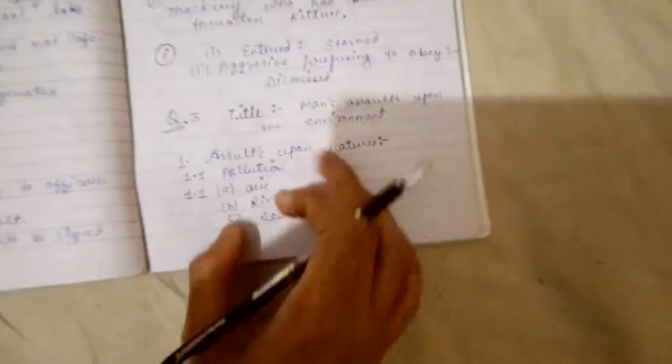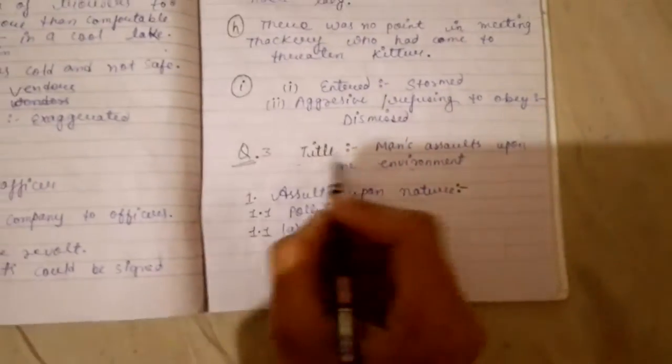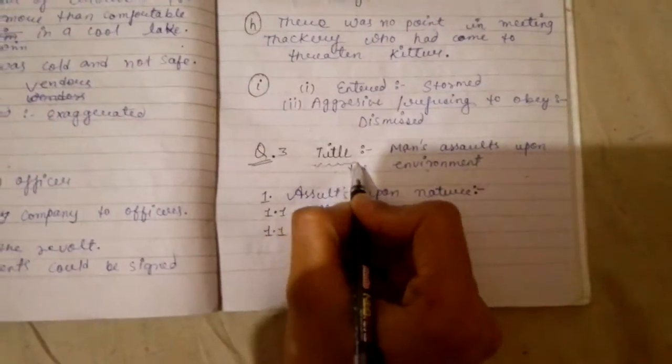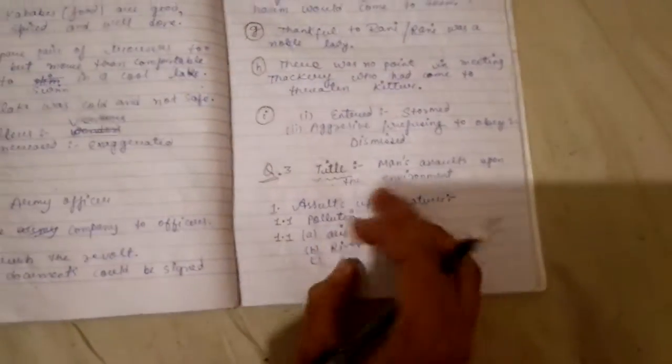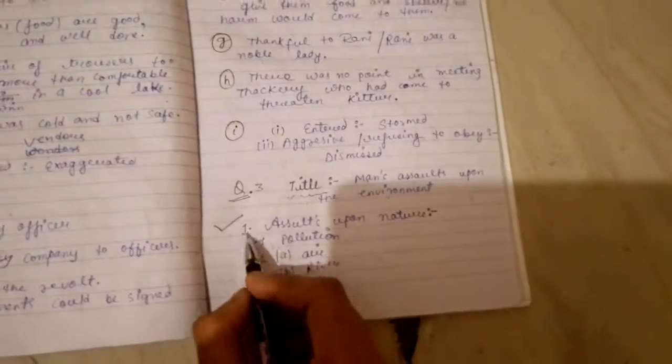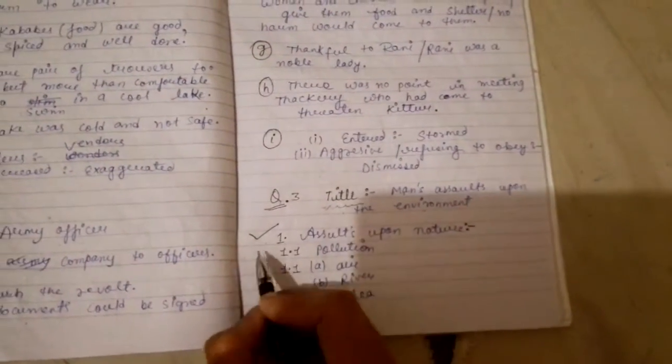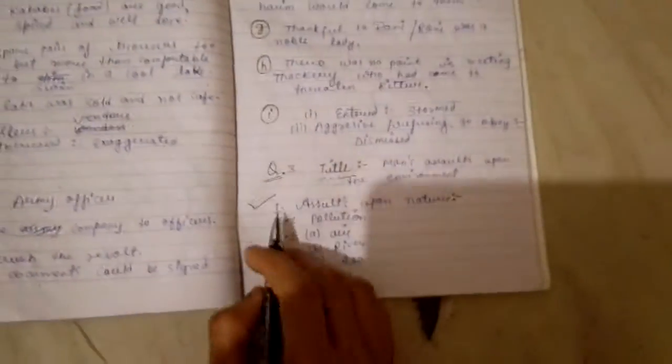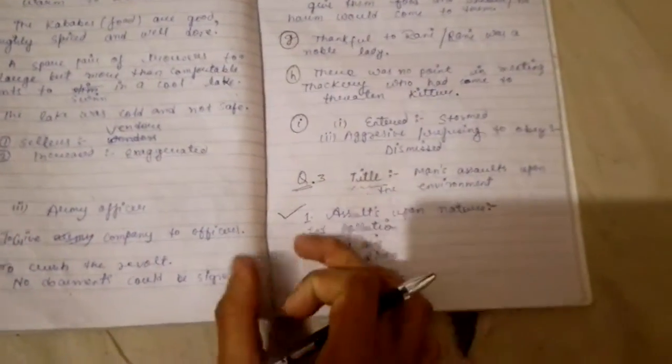So I am going to tell you one thing that is very important, that is after giving a suitable title, first of all you should give the heading, and my heading is 1, that is Assaults Upon Nature. 1 point is that, right. And after that you will write down 1.1, that is a subheading, and that is Pollution. So Pollution is the subheading.